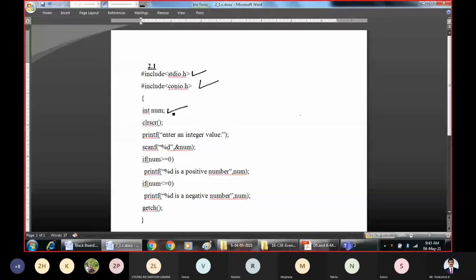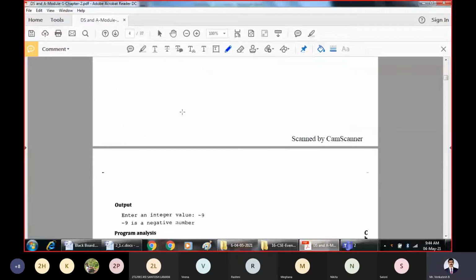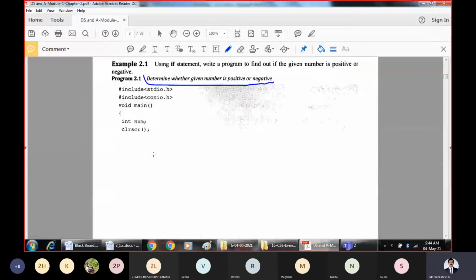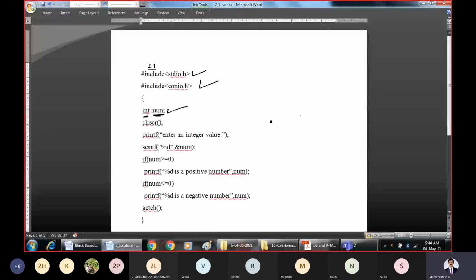This program is from the PDF. I am taking the same program here. I think it is incompletely captured there, not visible. The same program I have copied and pasted here, so that I can write beside it and you can understand. It is not a different program, it is the same program from the text.